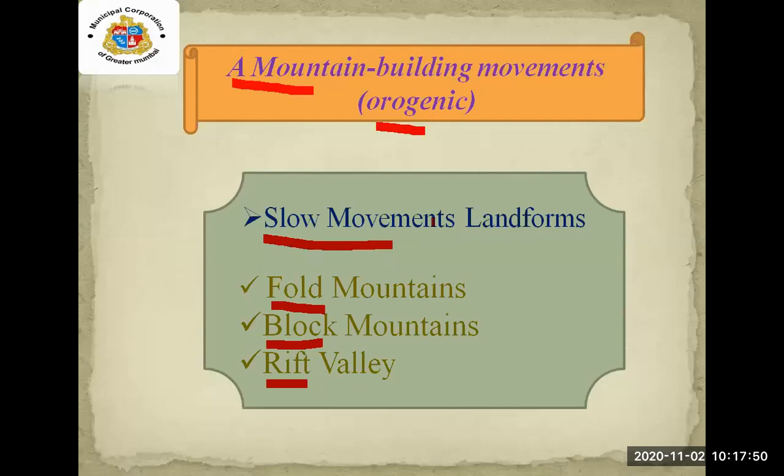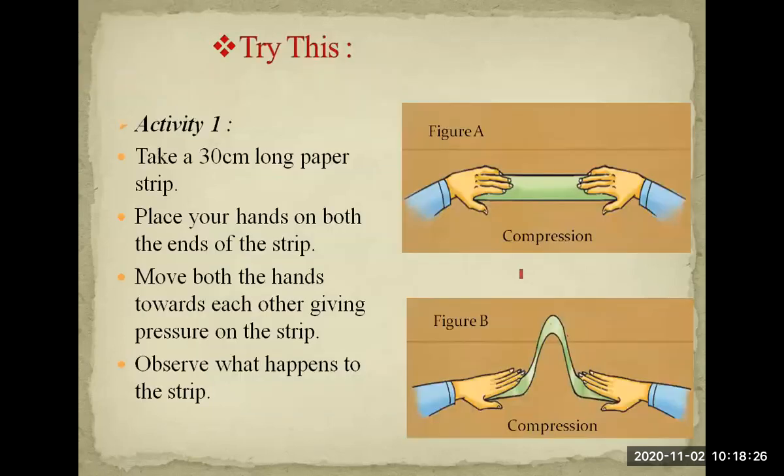After that, the slow movements are divided in three parts, that is the fold mountains, block mountains and Rift Valley. Because of the slow movements, these mountains are formed, which is there in the landforms. Mountain building movement is also another name, you can see, orogenic. So let's move on to the first point, that is the fold mountains.